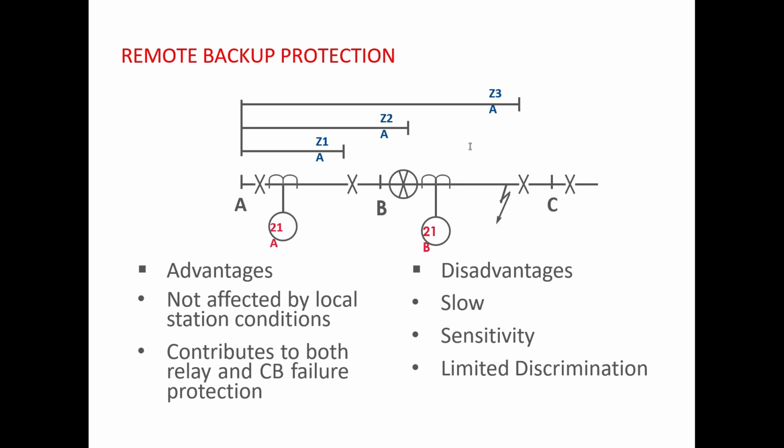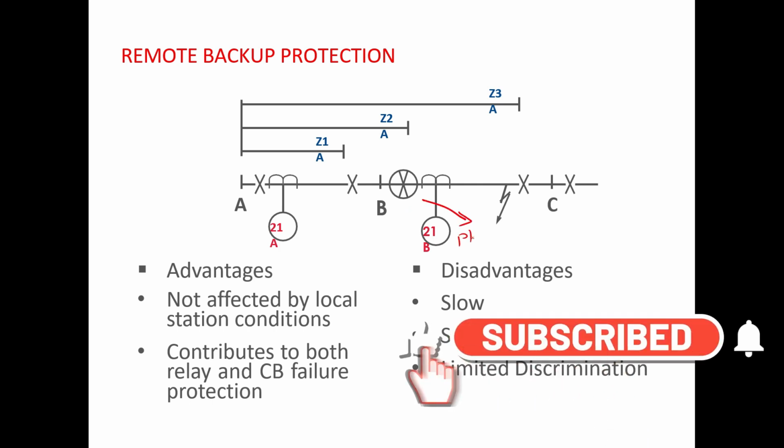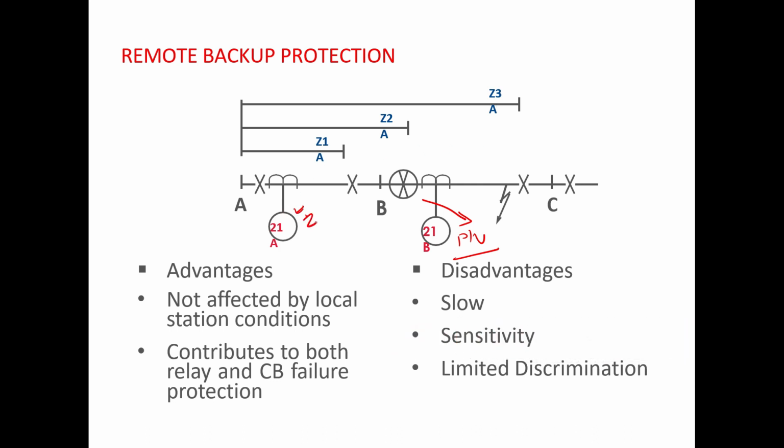Now suppose there is a fault at this point. So if there is a fault at this particular point, the protection system at this substation will pick up. At the same time, the protection system at this substation sees this fault in zone 3. So zone 3 here will pick up. Now if everything is okay, then the protection system here will operate and isolate the fault. But suppose due to any reason, this relay fails to pick up, or this relay doesn't detect any fault, or suppose this relay detects a fault, it issues a trip command but breaker fails to open, then your fault is not isolated from here.